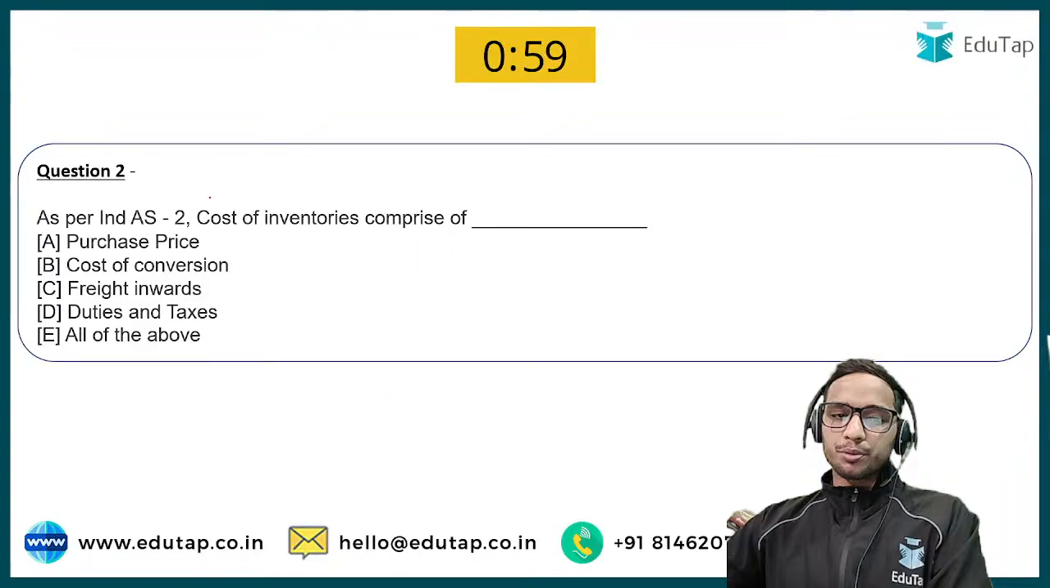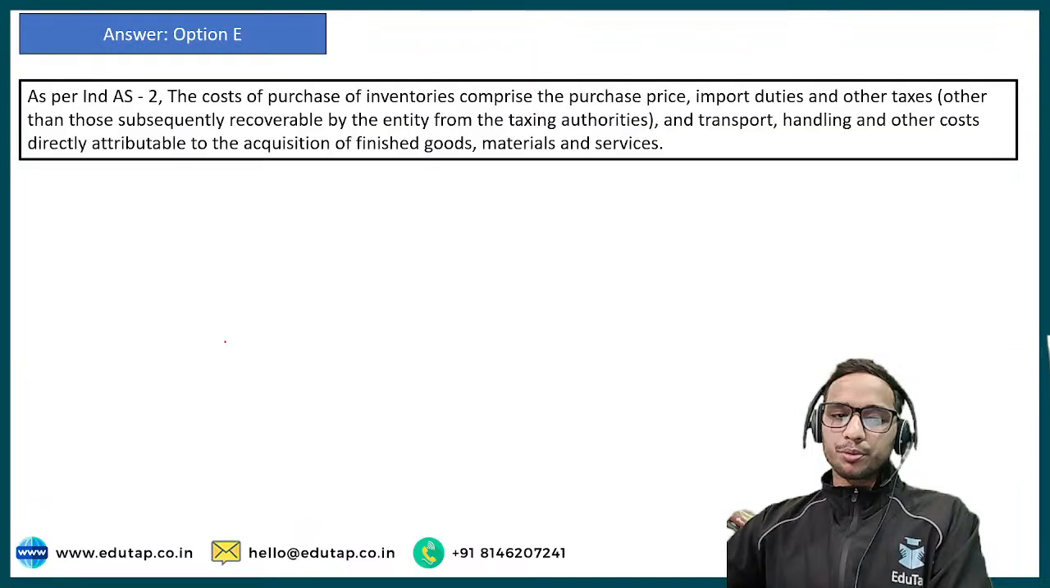Now, as per Indian Accounting Standard 2, cost of inventories comprises of what? Purchase price, cost of conversion, freight inwards, duties and taxes. As per Indian Accounting Standard 2, that is cost of inventories, we include our purchase price, we also include our conversion cost, plus other costs, whatever we have incurred due to freight and whatever we have incurred as taxes. So the correct answer would be all of the above. Let me check the chat section as well to see who of you are correct here.